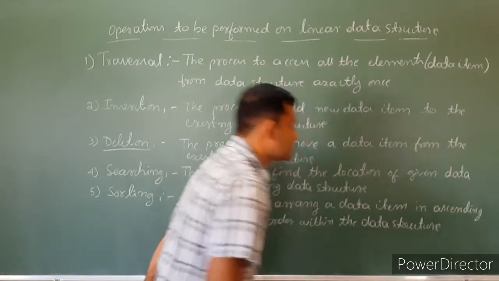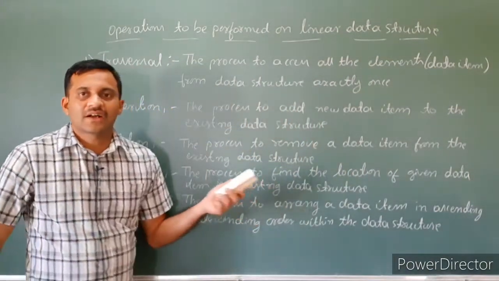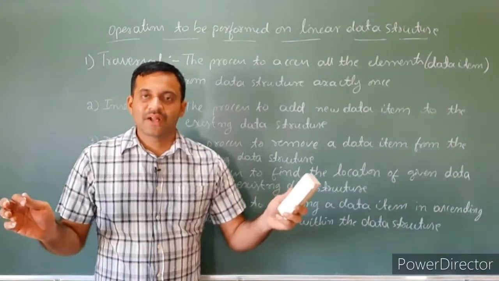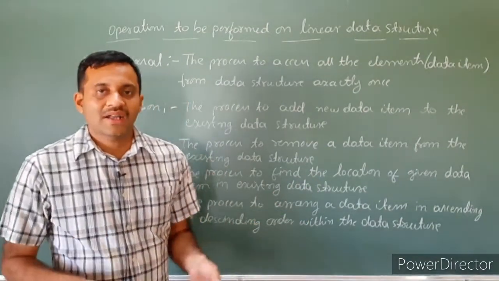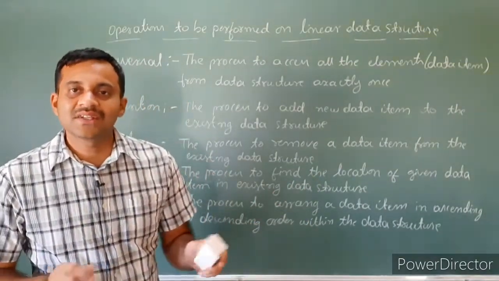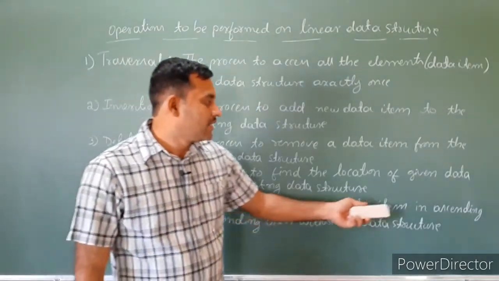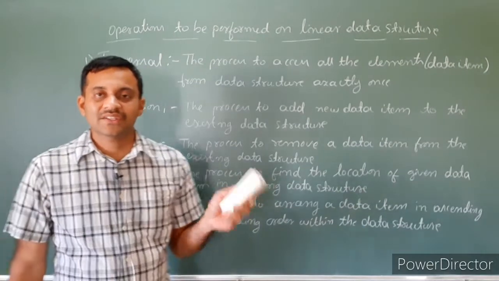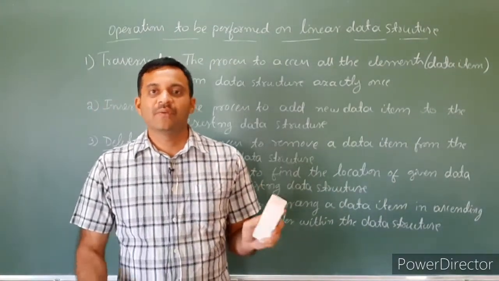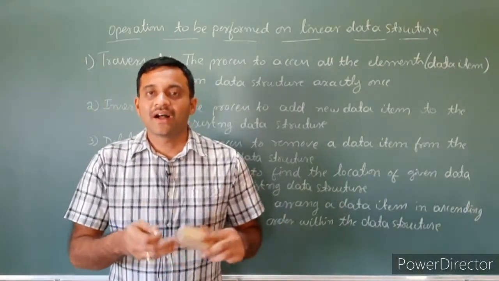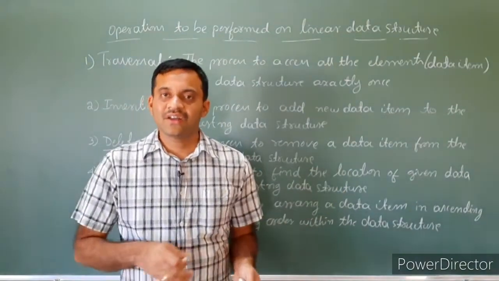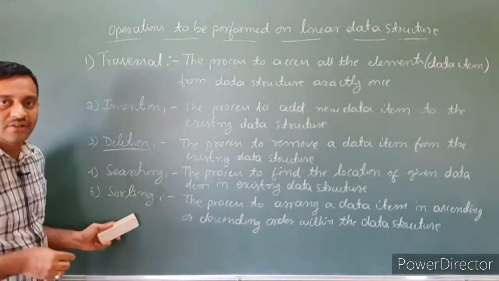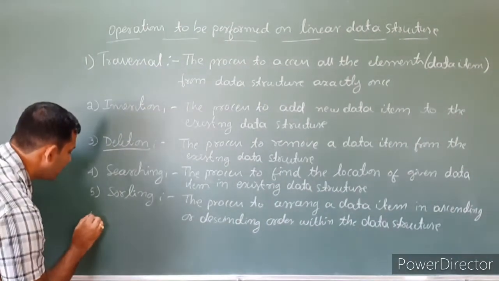A homogeneous collection has a set of data items. We have to arrange those existing data items, either in ascending order or descending order, within the same data structure. That is called sorting.